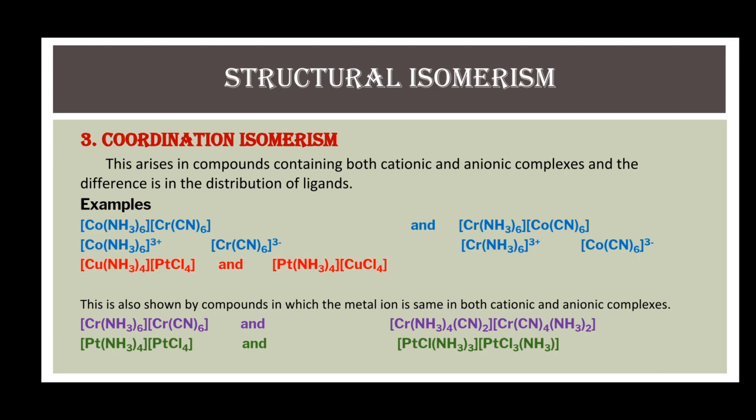In last example, the cationic part of the complex is tetraamine platinum and anionic part is tetrachloroplatinate, and in its isomer, one amine ligand is exchanged with chloroligand. So, in coordination isomerism, the exchange takes place within the square bracket of cationic and anionic part of the complexes.